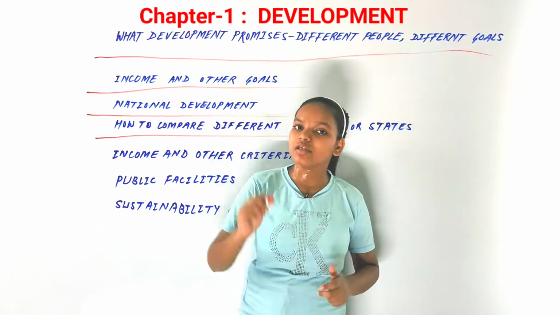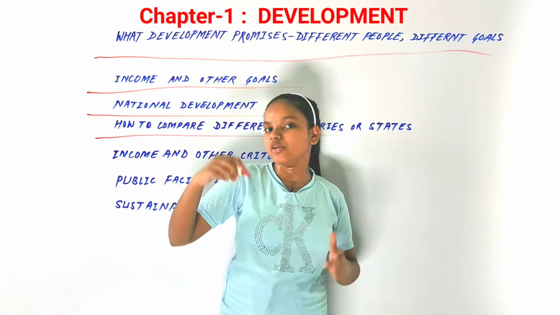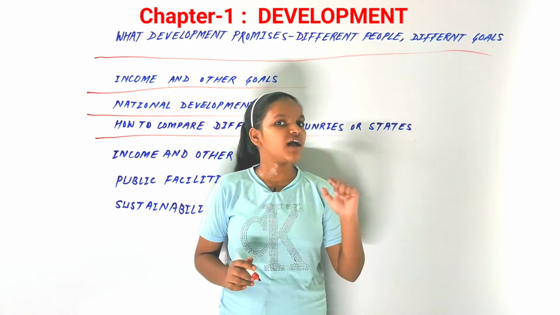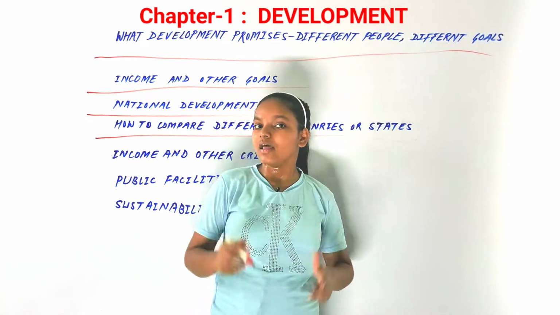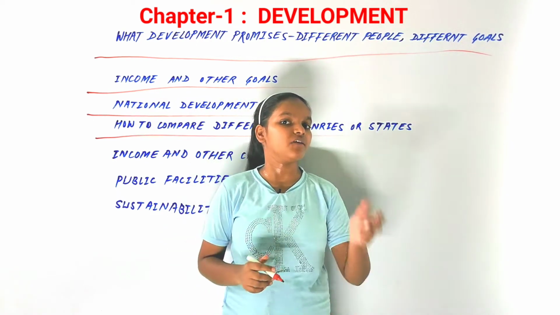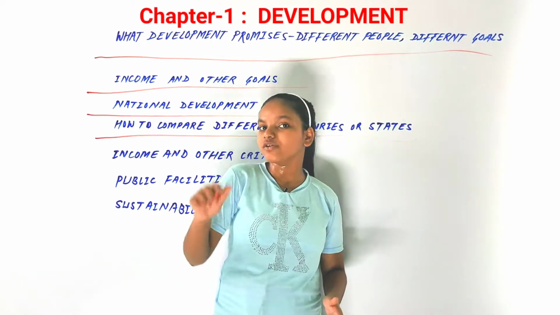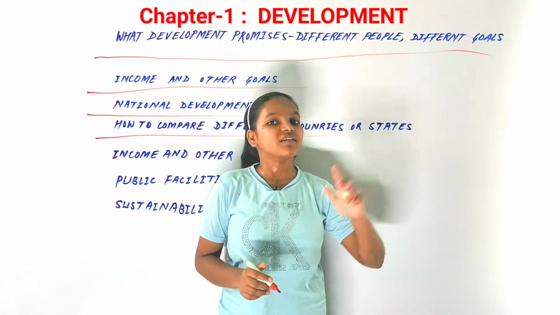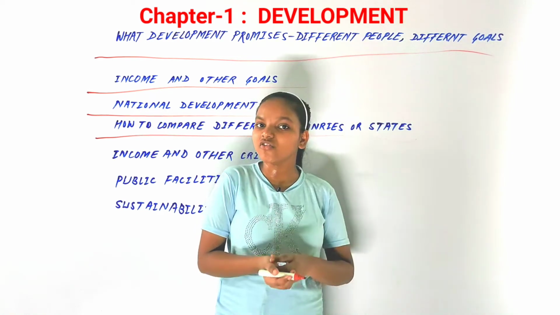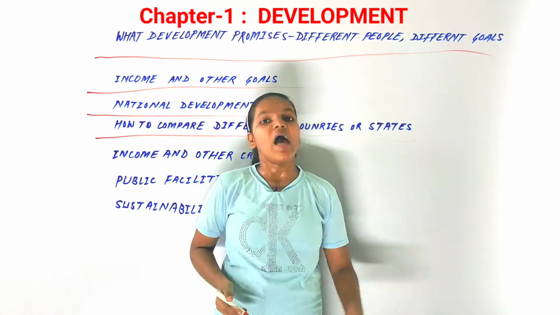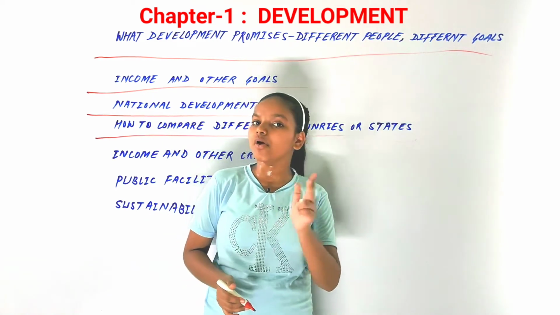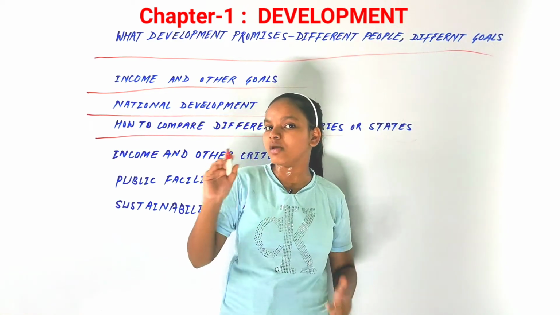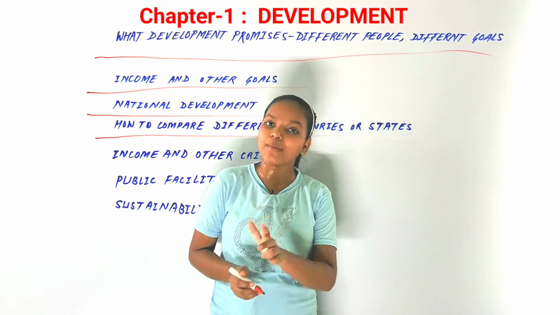Now there are criteria. Those countries which have a per capita income of above $49,300 in 2019 were considered rich countries, and those countries which had a per capita income of below around $6,000 US dollars were considered poor countries, or low per capita income countries. And our India is a low per capita income country. You could say that India is in the middle, and even in the middle it's low middle. So it's known as a low middle per capita income country.